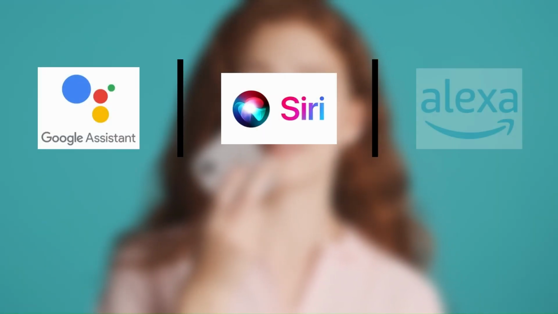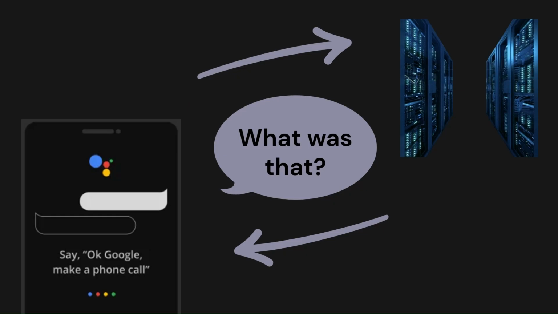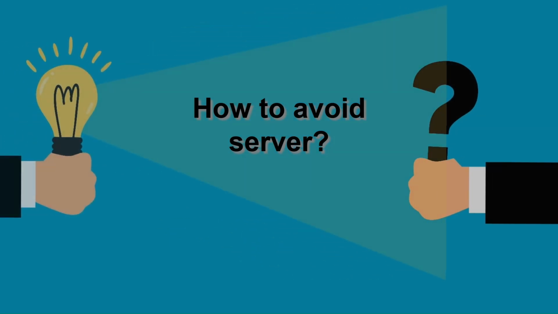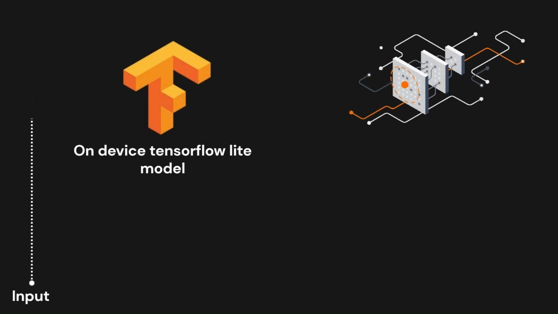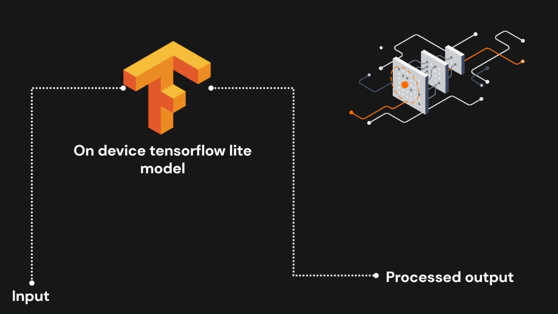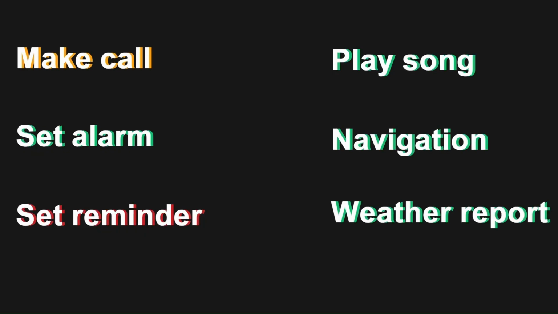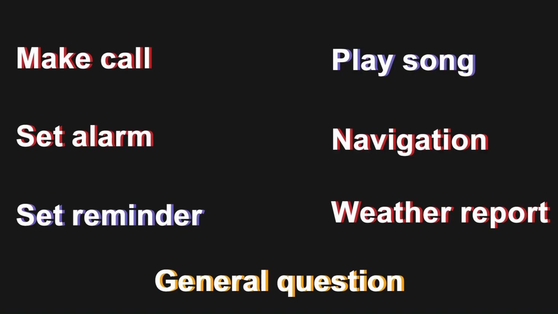When you talk to an assistant like Google, Siri, or Alexa, they use their huge servers to process your question and check what's asked. So this was the primary challenge for me, and I used a TensorFlow Lite model, which can classify text into different categories within the phone itself. My app can perform 7 different tasks, starting with making a call, setting an alarm, setting a reminder, playing a song, navigation, weather report, and last, answering some general question.